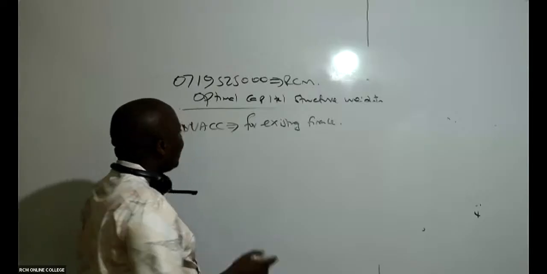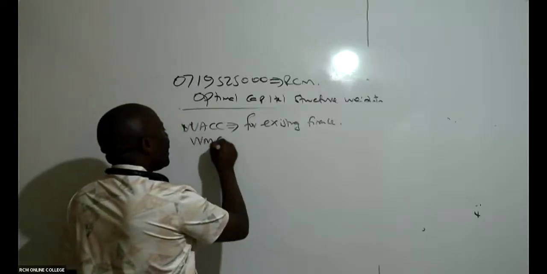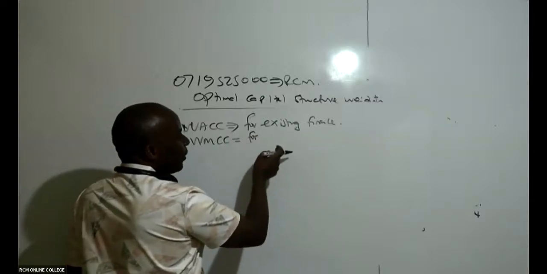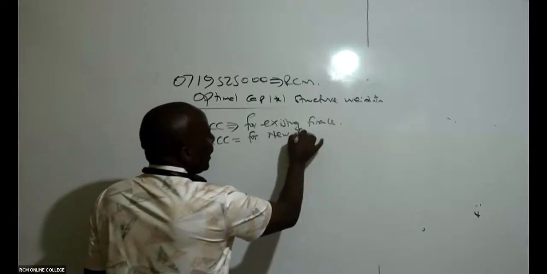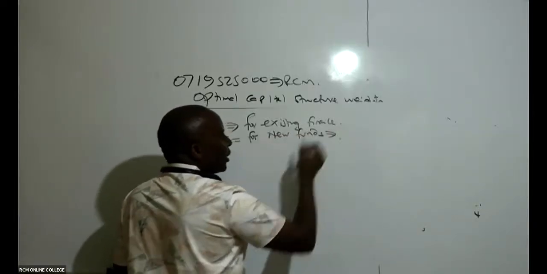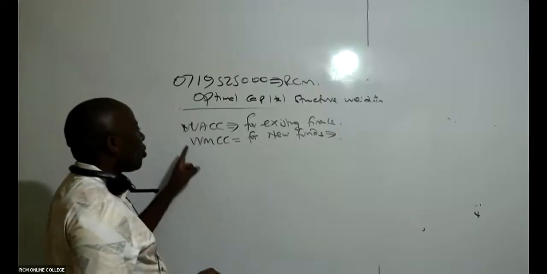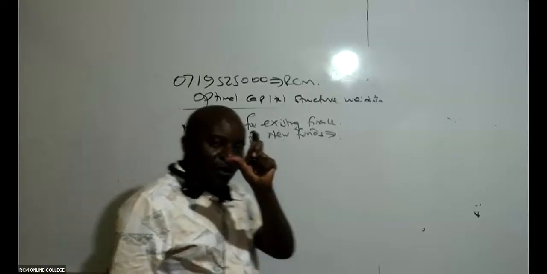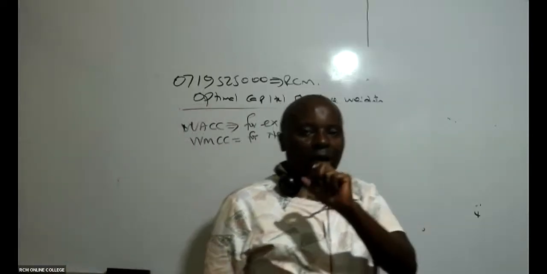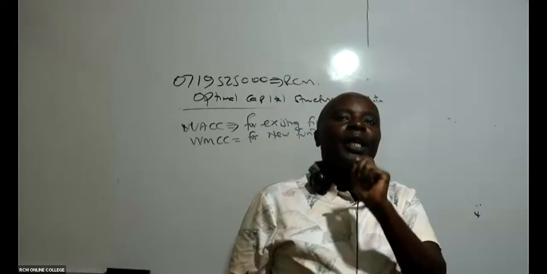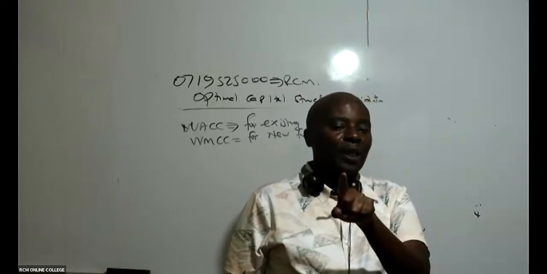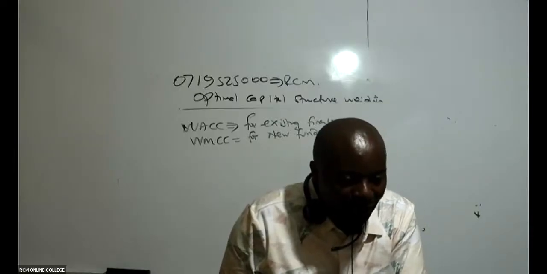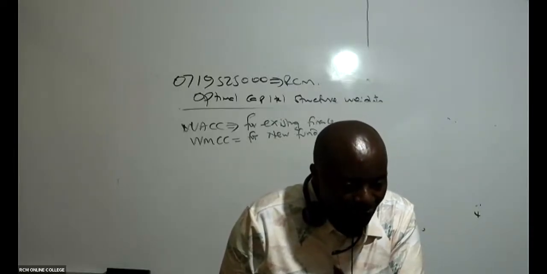But any time you want to get finance for new funds, new projects, then you get what we call the weighted marginal cost of capital. Marginal means incremental. Why is this cost of capital going to increase? It's because of new projects, new funds. WACC is for existing projects and WMCC is for new projects.